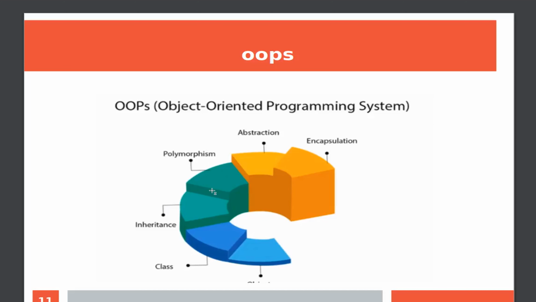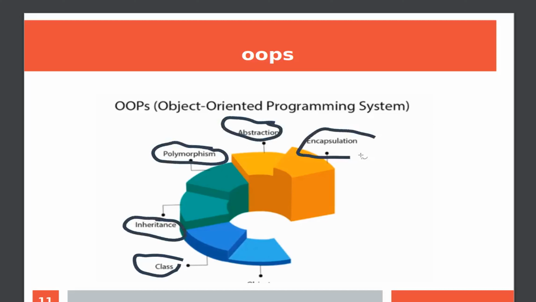We can see, sorry for this object, so let me list out all the features of OOP, starting from object and class. Let me highlight it, probably this could help you. Yes, you can see this is class, and furthermore you can see inheritance, polymorphism, abstraction and encapsulation.